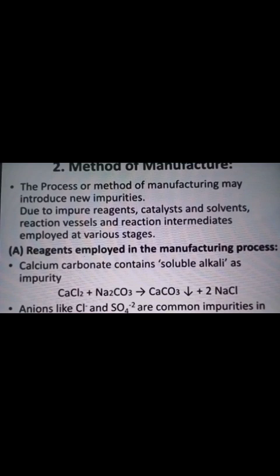Calcium chloride reacts with sodium bicarbonate to produce calcium carbonate and 2 NaCl. In this reaction, the soluble alkali is an impurity present in the calcium carbonate. Reagents are sometimes errors in some manufacturing processes. Anions like chloride and sulfate are impurities present in the manufacturing process.